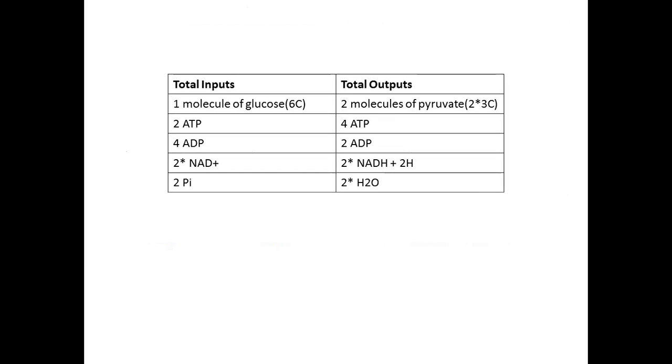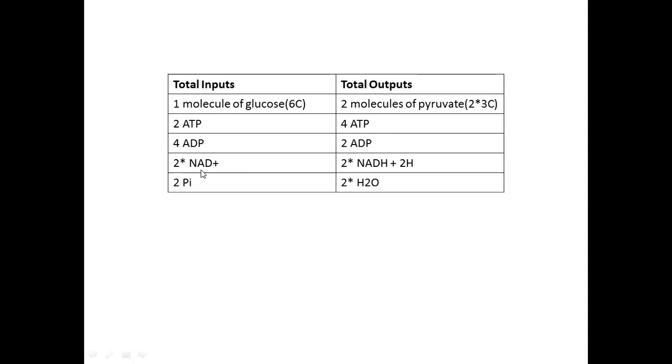So this is the tabulated total input and total output. Here 1 molecule of glucose is the input, and for that we get 2 molecules of pyruvate, which are 3 carbon each. So you can see here 2 into 3 carbon, that is equivalent to 6 carbon, and 2 ATP are utilized, and instead 4 ATP are produced here, 4 ADP are added, and you get 2 ADP as output.